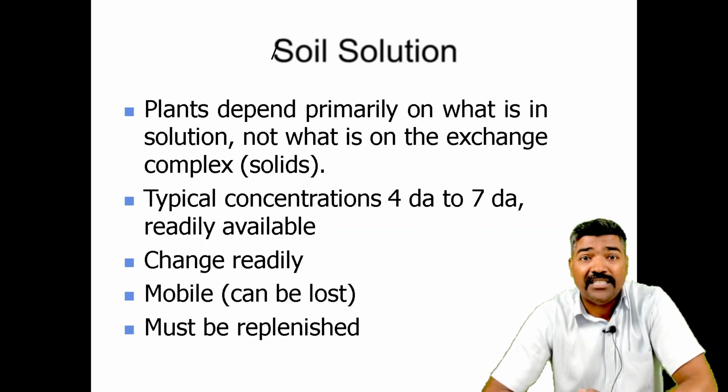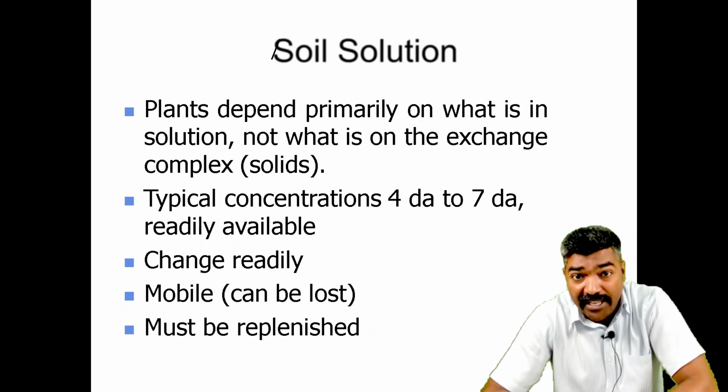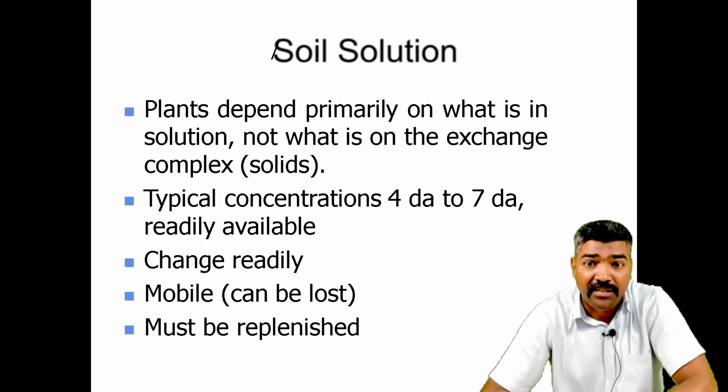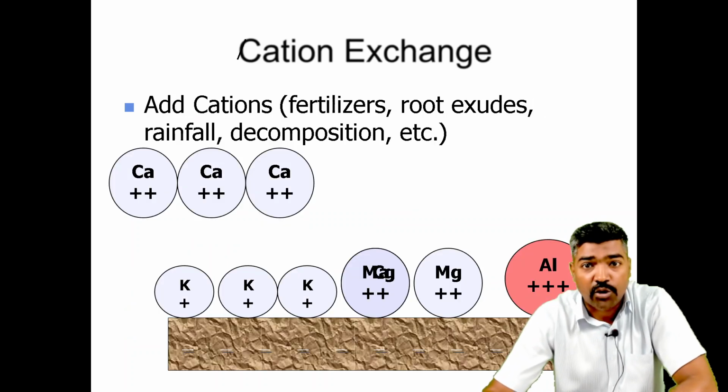Now we can see the typical concentration, that is 4 to 6, readily available. They change readily, are mobile, can be lost and must be replenished. This is how you can prepare the soil solution.